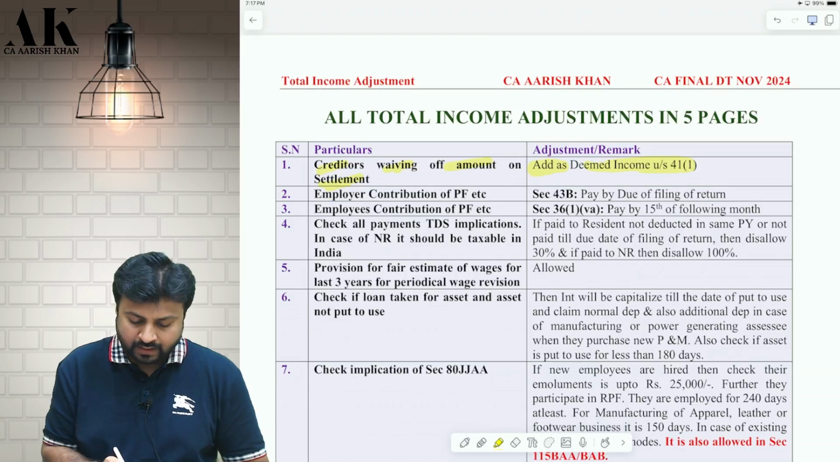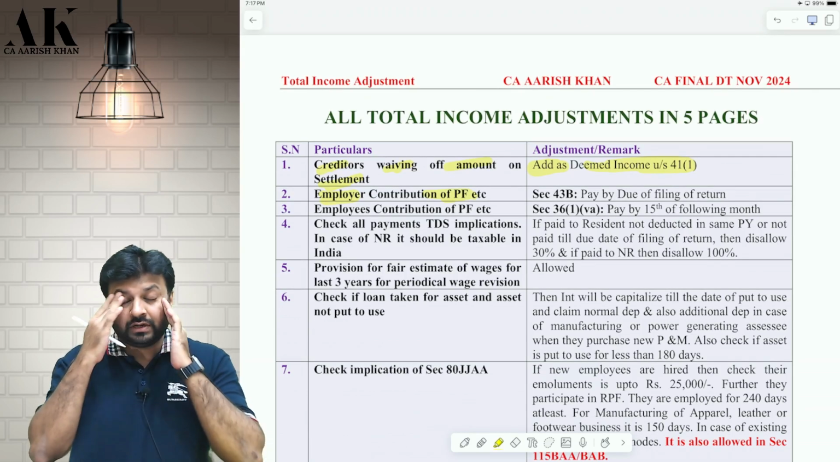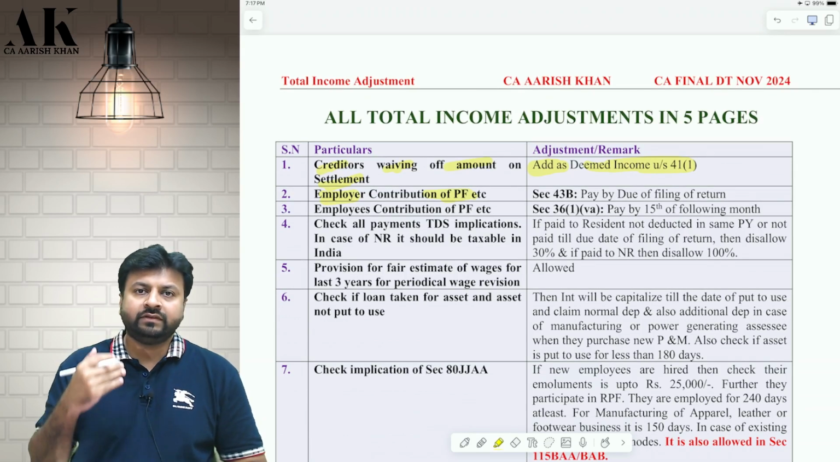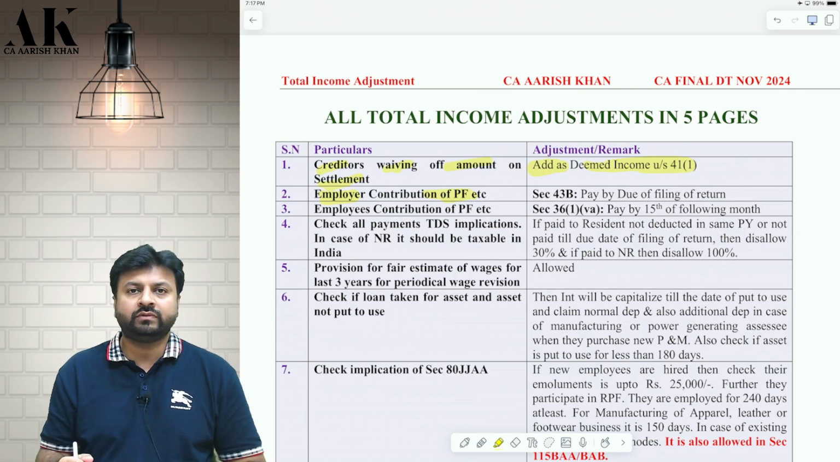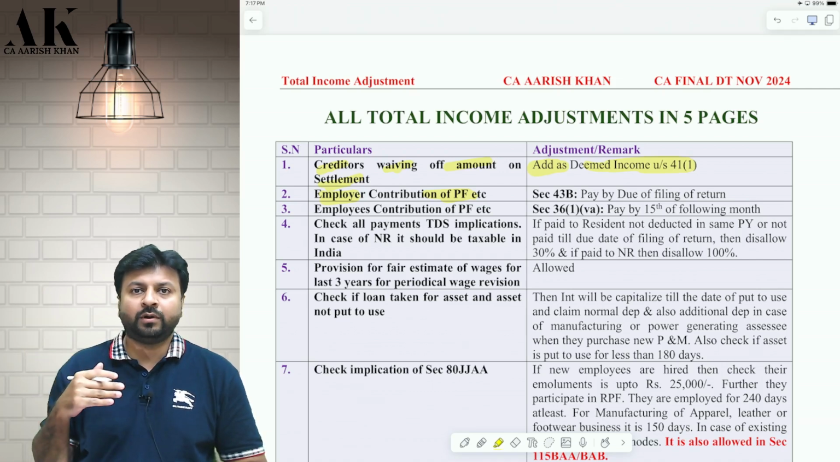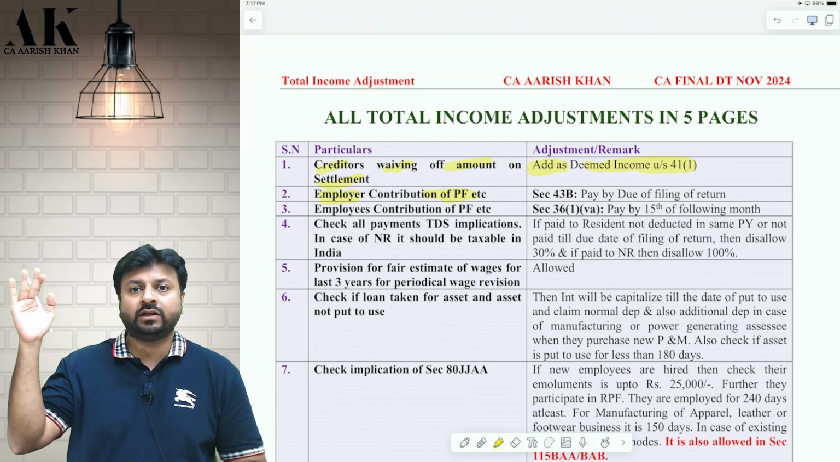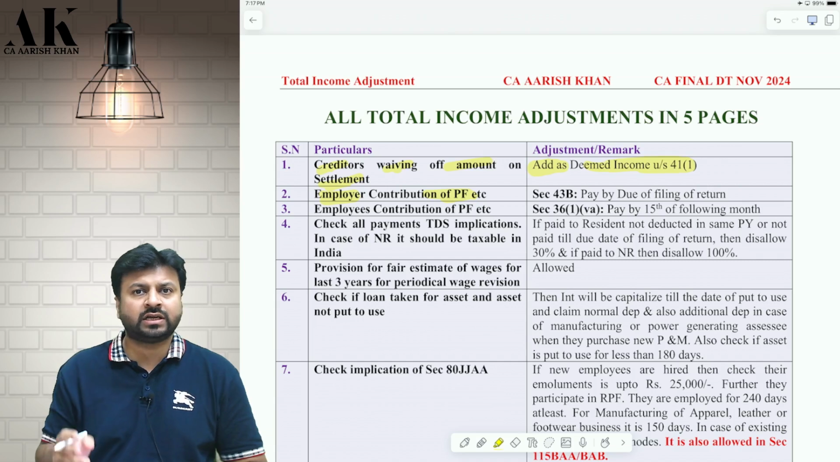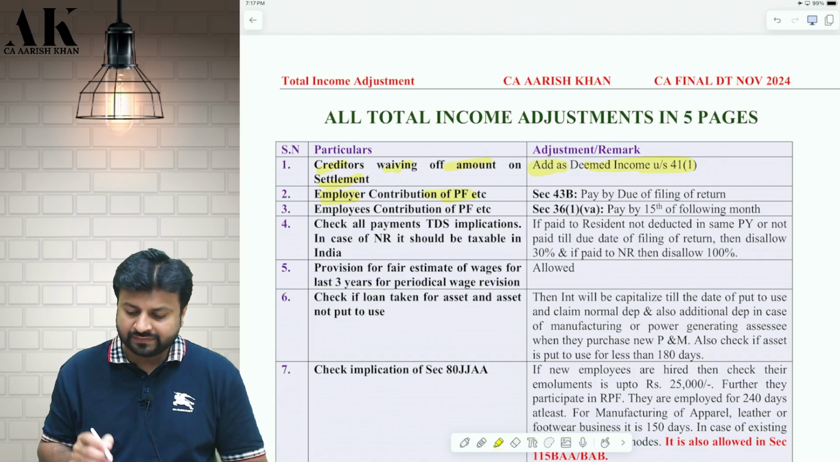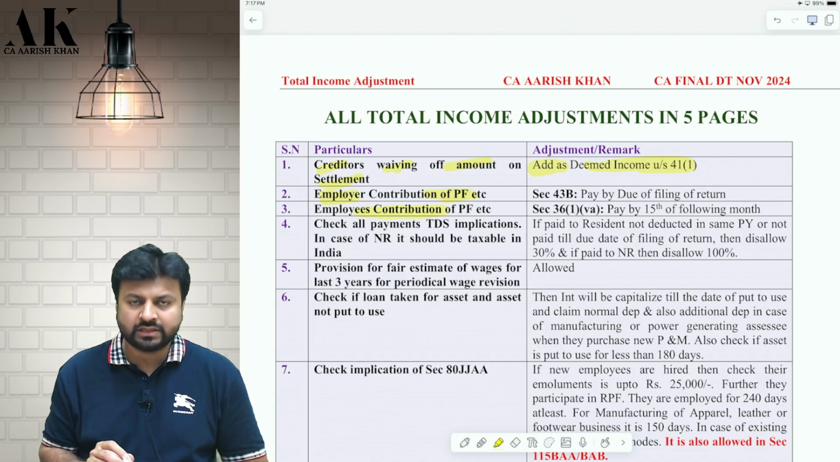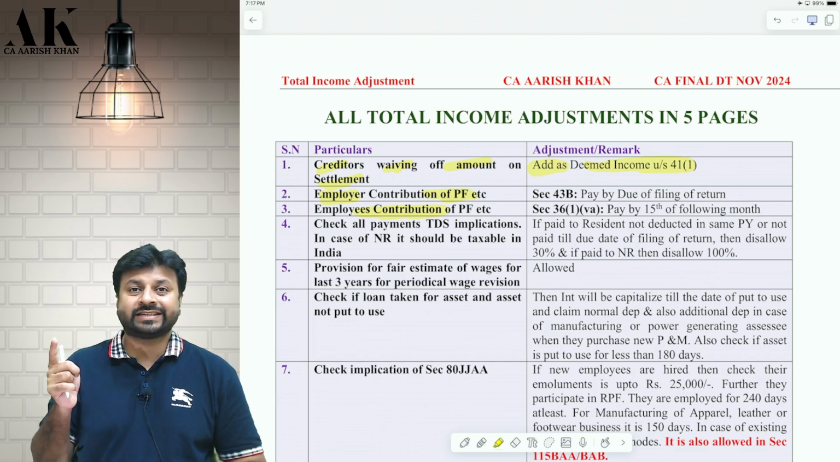Second one, employer contribution to provident fund, etc. Now, if there is an employer contribution to provident fund, I am supposed to pay that by due date of filing of return. Even if I pay employer contribution by due date of filing of return, it is allowed as deduction in the current year. But as far as employees contribution is considered, for that there is a stricter time limit that you have to pay by 15th of the following month.